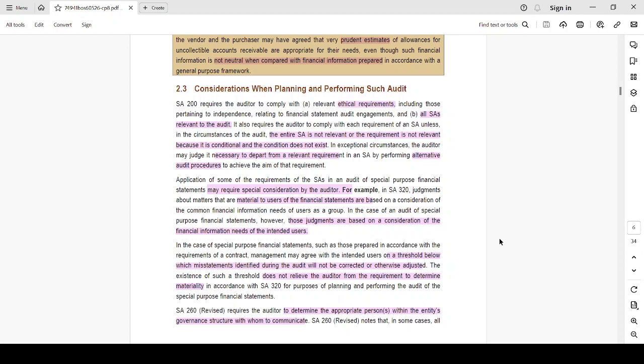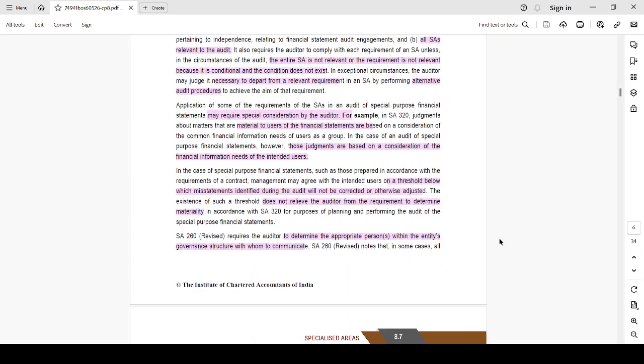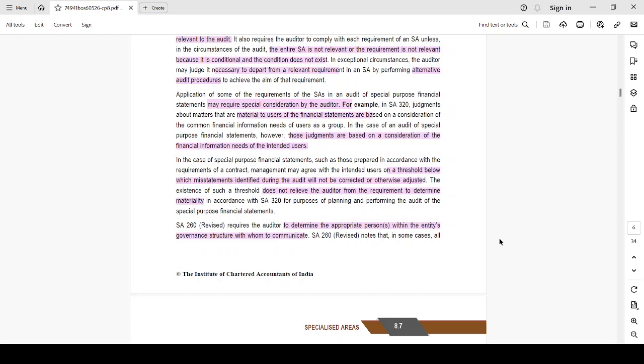In exceptional circumstances, if you find something which makes it necessary to depart from a particular requirement of an SA, you can do so by performing alternative audit procedures. Application of some of the requirements of SAs in an audit of special purpose financial statements may require specific consideration by the auditor. For example, SA 320: judgments about matters that are material to the users of the financial statement are based upon the consideration of the common financial needs.